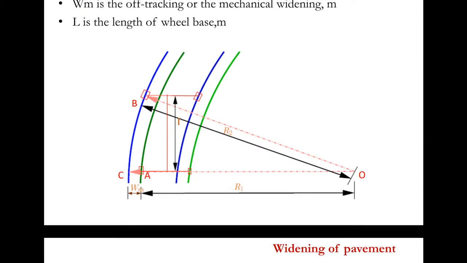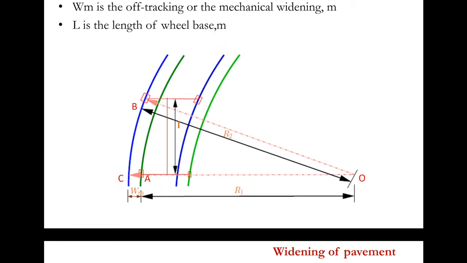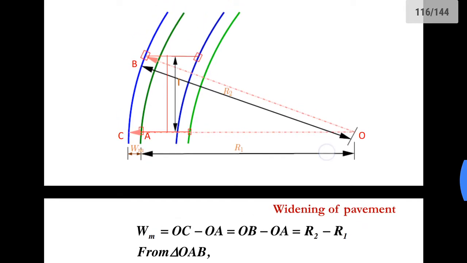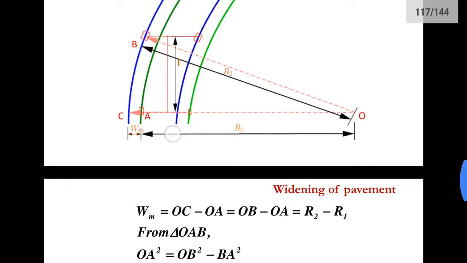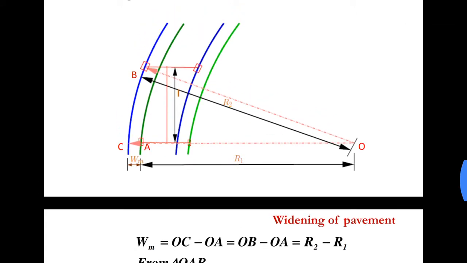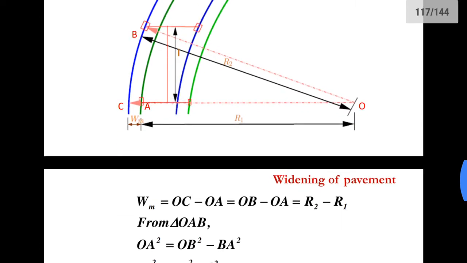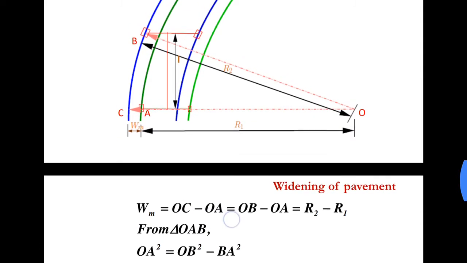Now in this figure, we need to find a relation for WM. So we can write WM is equal to OC minus OA.